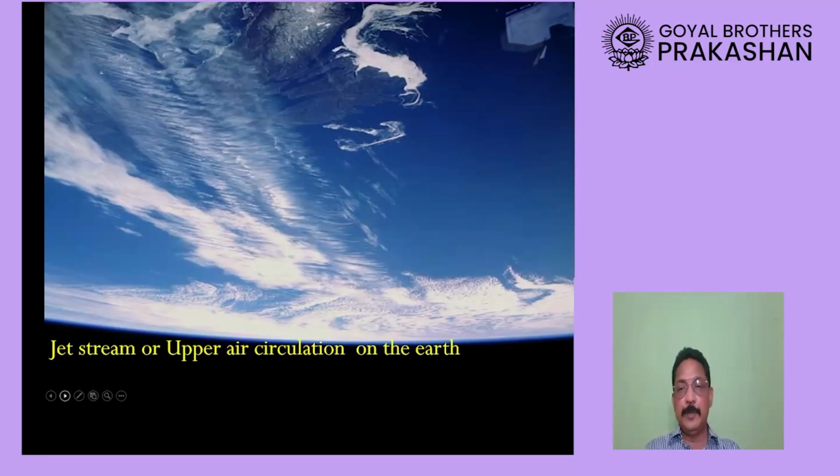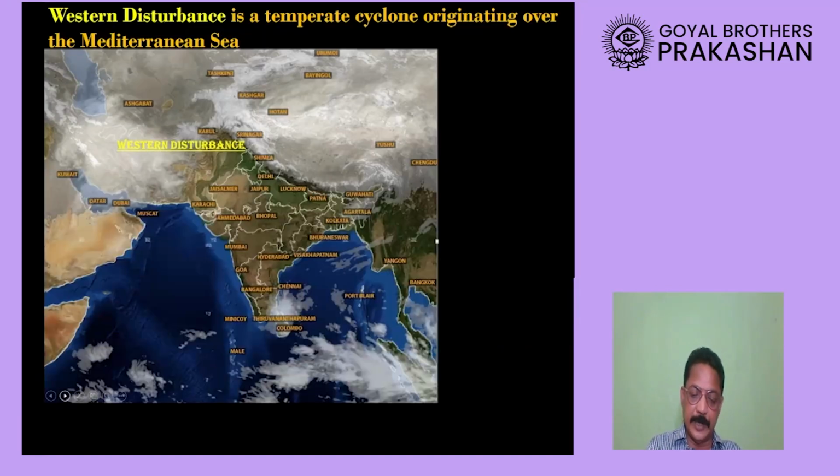Now, this is an actual picture of these clouds which are brought by the westerly jet streams. They are very high altitude winds, and as you can see here in this picture, my dear students, those westerly jet streams are getting blocked here by the Himalaya mountain.